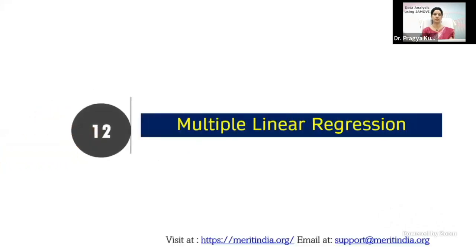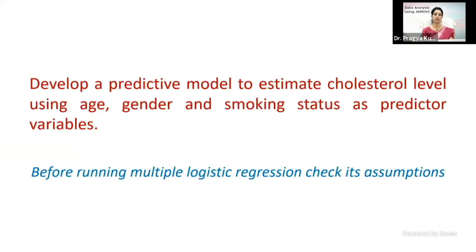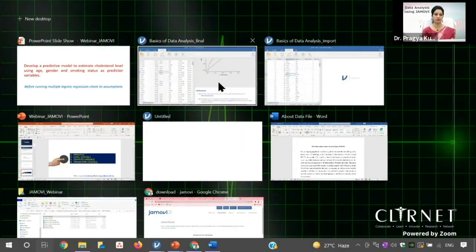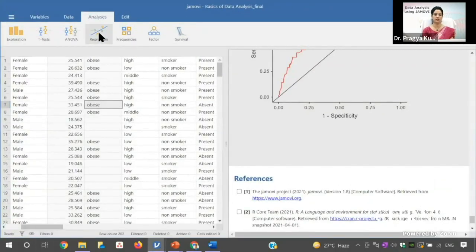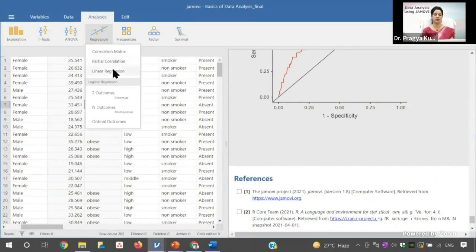And then the next question is about the linear regression. For multiple linear regression, the question I have to show is to develop a predictive model to estimate cholesterol level, which is a continuous variable, using age, gender, and smoking status. Again, go back to Jamovi, and in the regression, choose the option of linear regression.